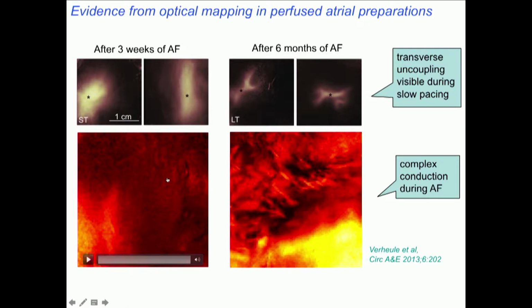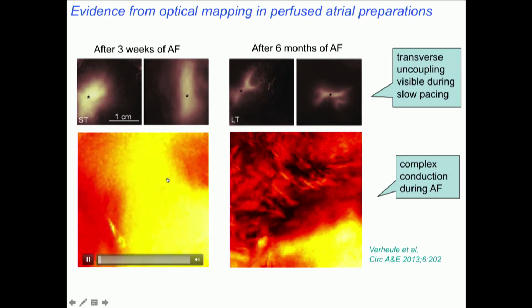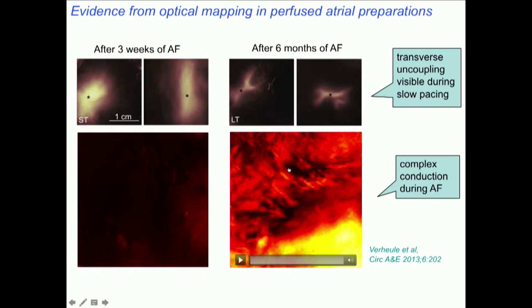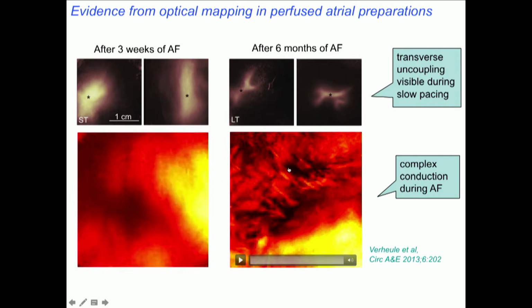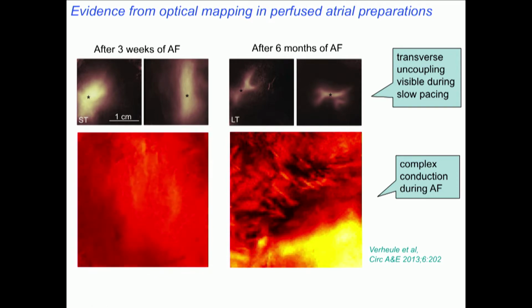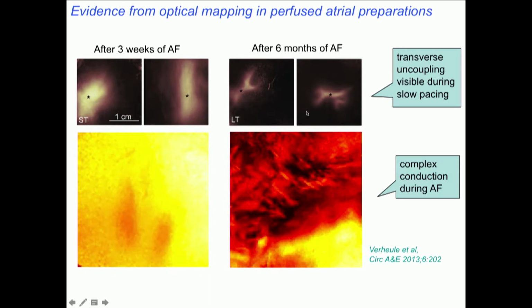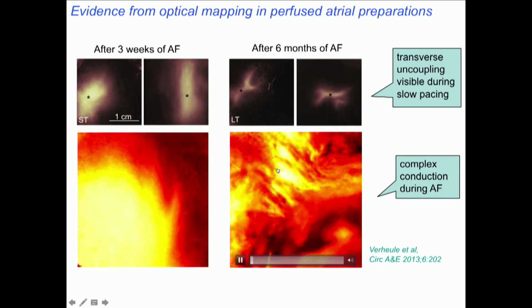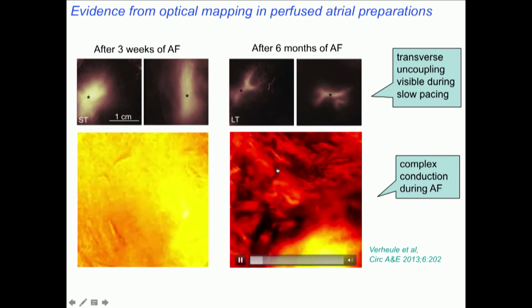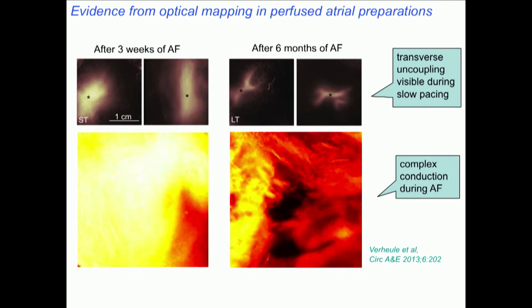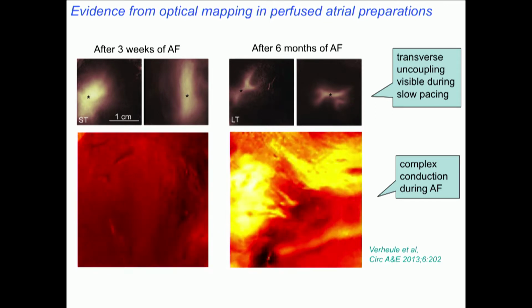These are small areas in the left atrium. You can see that after 3 weeks of atrial fibrillation, the pattern is still very simple. There are these large waves traversing the atrium. Whereas after 6 months of atrial fibrillation, the pattern has become much more complex. You see very small waves, especially when they conduct transverse to the local fiber orientation.